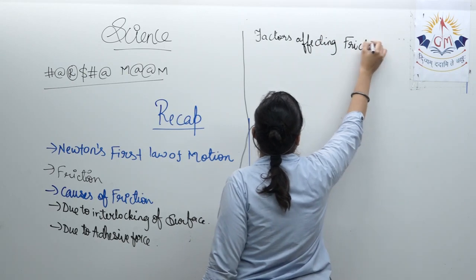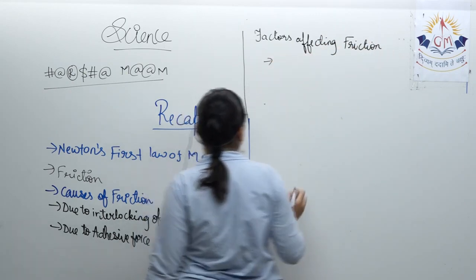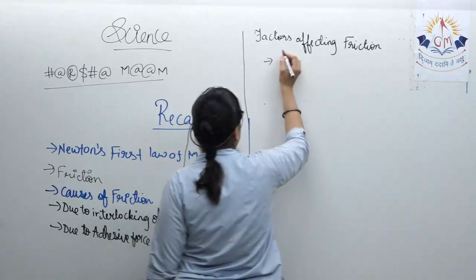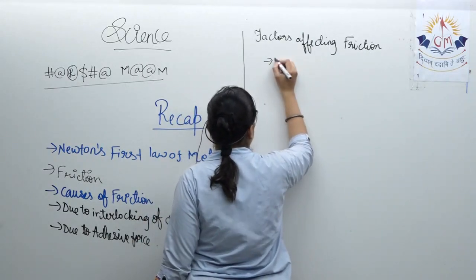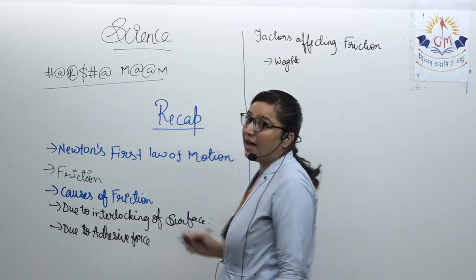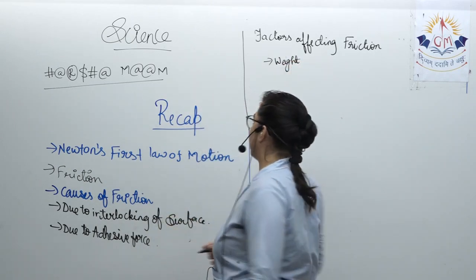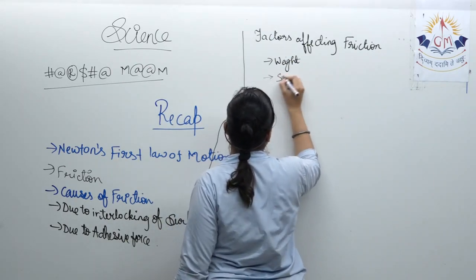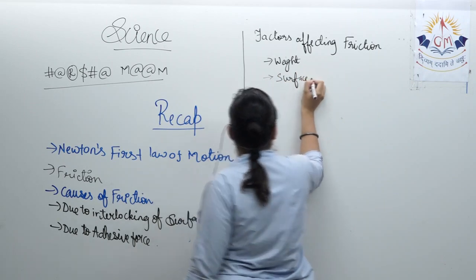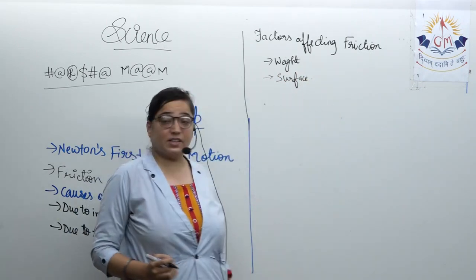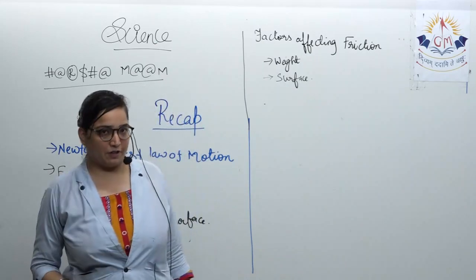Which are the factors which are affecting friction? The factors that are affecting friction are these. The very first one is the weight of the object. More the weight, more will be the friction. Less the weight, less will be the friction. Next thing that we discussed was the surface. Smoother the surface, less the friction. Rougher the surface, more the friction.